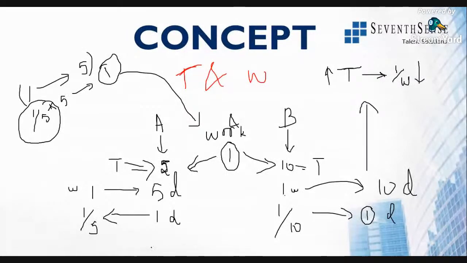Suppose instead of 5 days, if it was 6 days, if A completes in 6 days, it would have become 1/6 every day. So here it was 1/5, which is 0.2 of the work. Here it is 0.16 of the work. See, the time increases, the work decreases. This is the meaning of the statement.